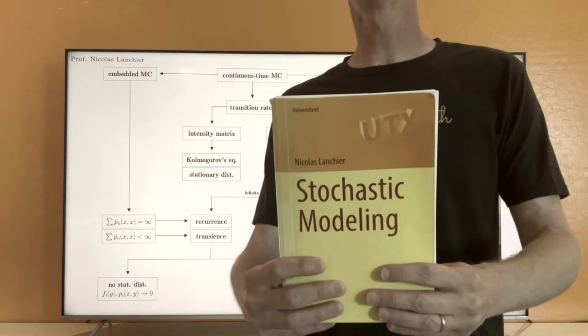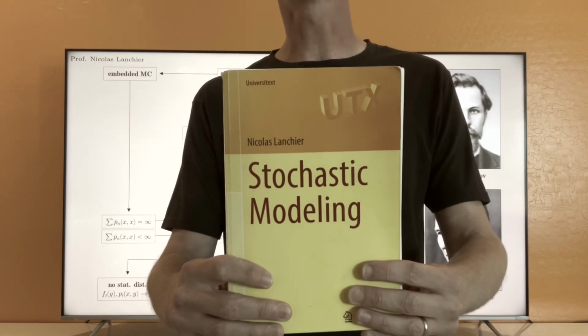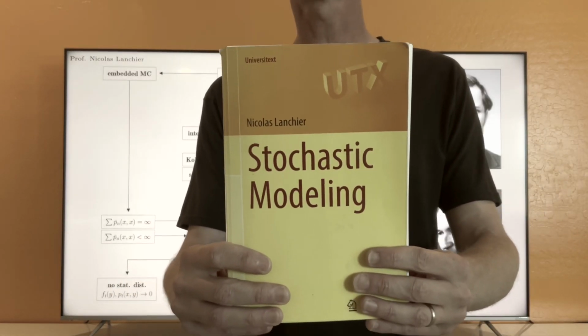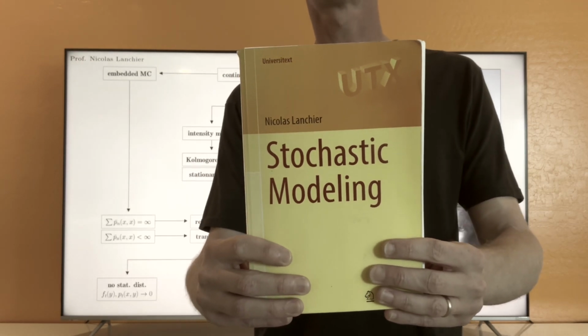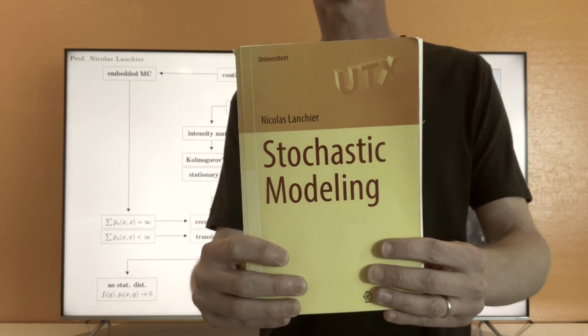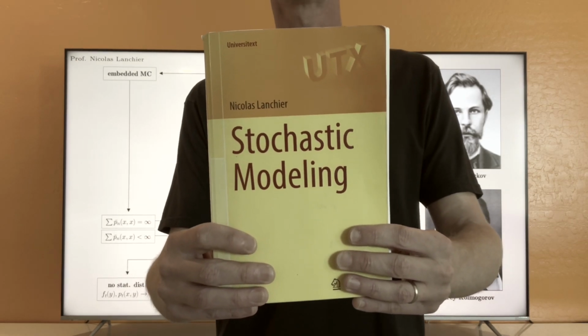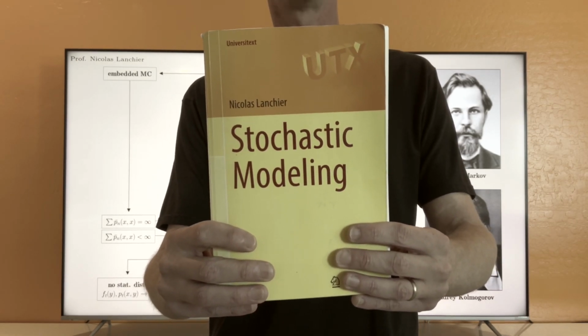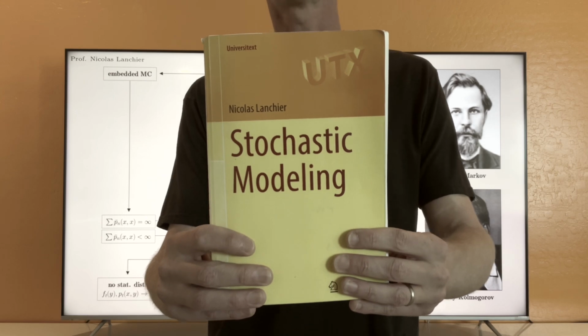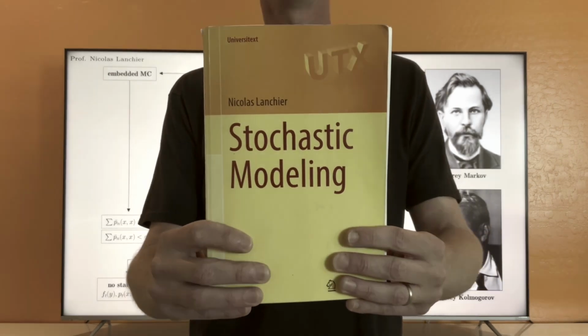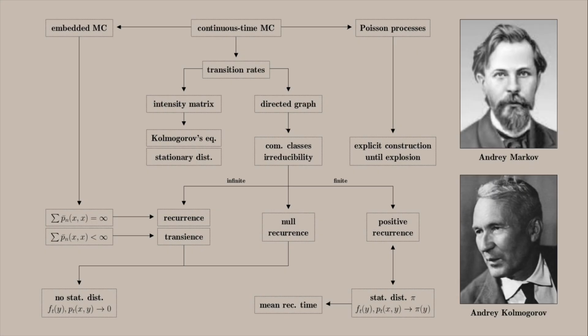In this video, I'm going to cover chapter 10 of my stochastic modeling book about continuous time Markov chains. This video in particular is also related to two other chapters, chapter 7 about discrete time Markov chains and chapter 9 about Poisson processes and the exponential distribution that are also covered in this playlist. This picture shows you more precisely the different topics and results we are going to cover and how those different topics are related.